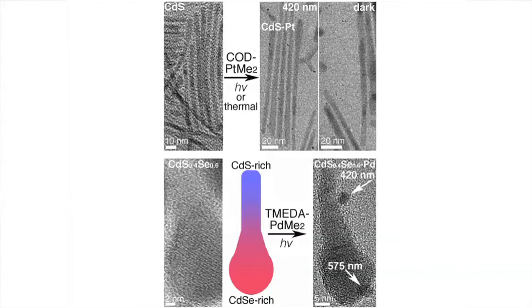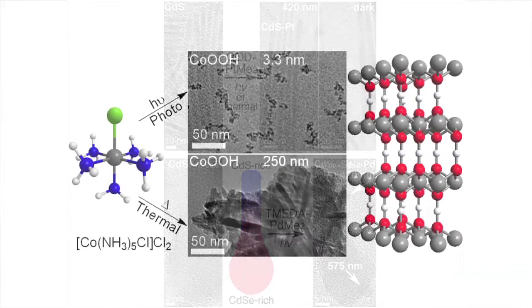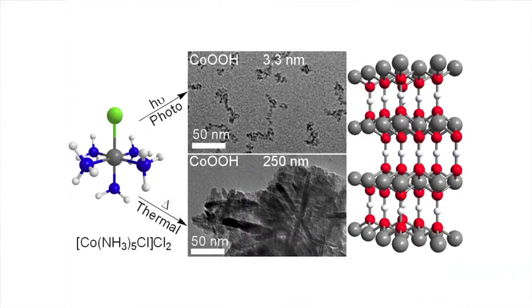As we explored electronic interactions between soluble transition metal complexes and quantum dots, we found that irradiating aqueous solutions of cobalt coordination complexes produces small cobalt oxyhydroxide nanocrystals with a diameter of about 3 nanometers. In the absence of light, the same reaction doesn't proceed unless the solution is heated to 80 degrees Celsius overnight. The resulting nanocrystal aggregates are about 250 nanometers across.